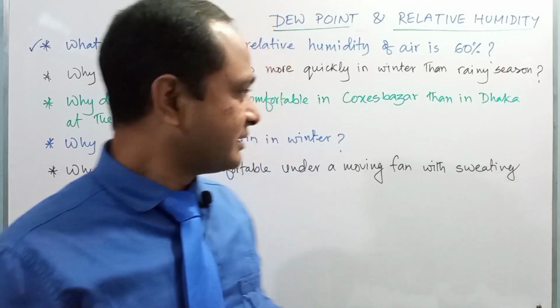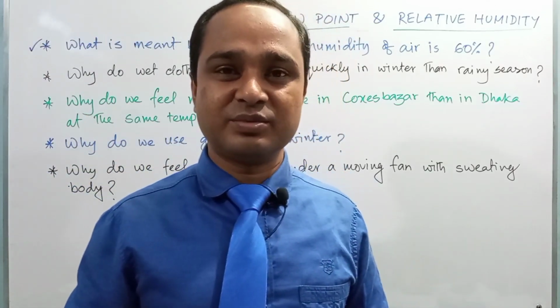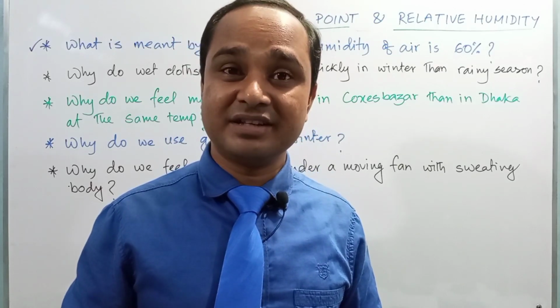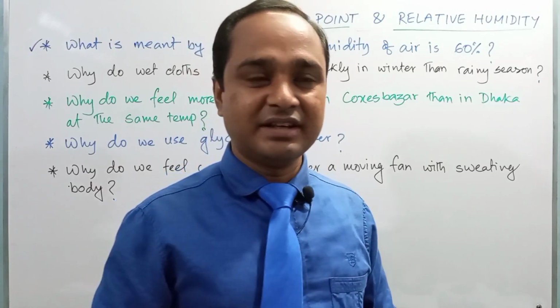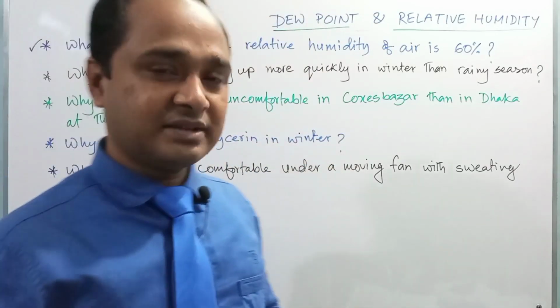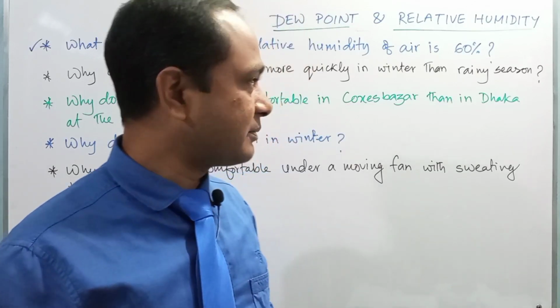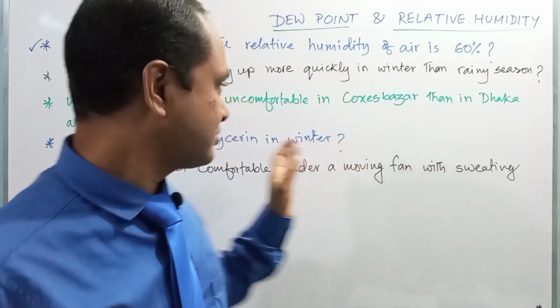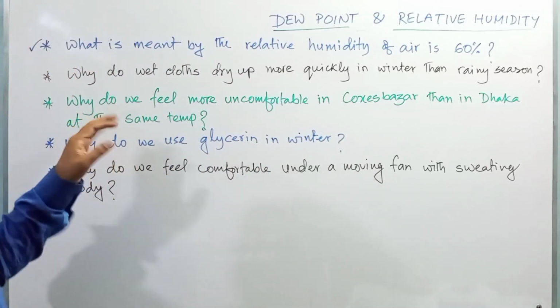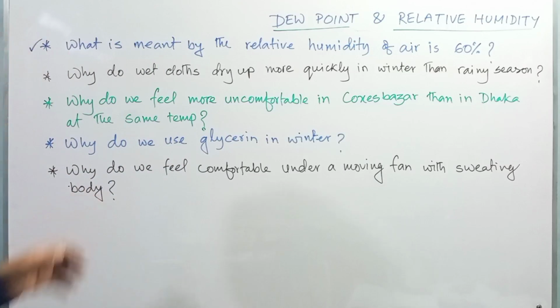When we sweat, the sweat from our body dries up quickly in Dhaka because here the relative humidity is less, but the sweat from our body will dry up in Cox's Bazar very slowly. So with a sweaty body we feel very uncomfortable. That's why we feel more uncomfortable in Cox's Bazar than in Dhaka at the same temperature. Okay.